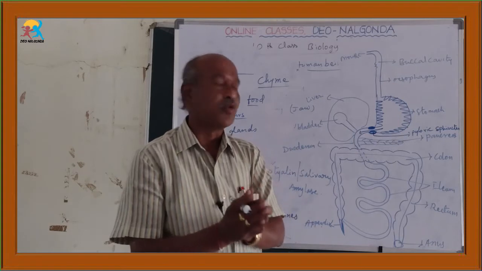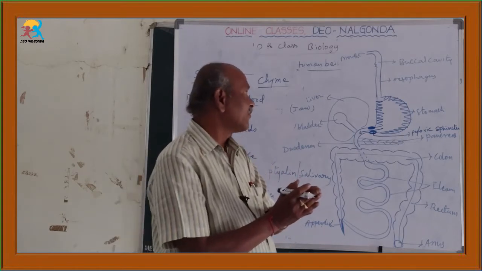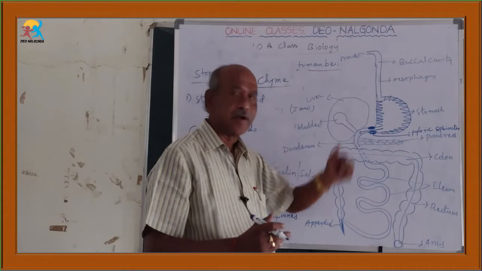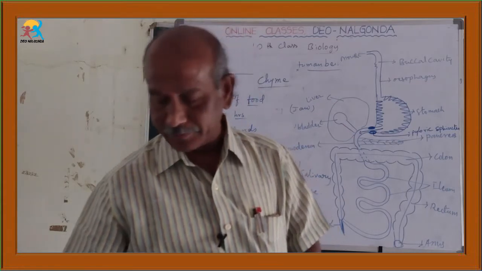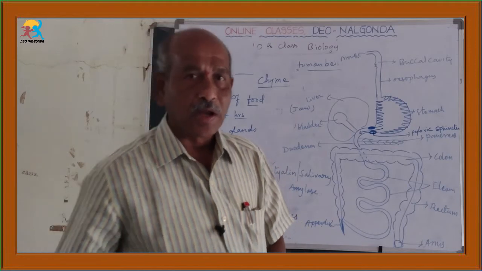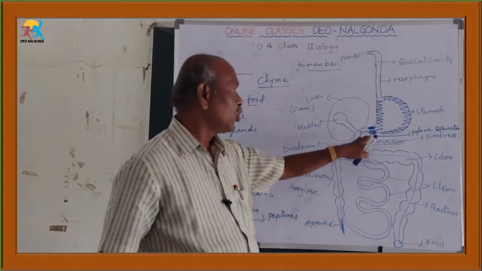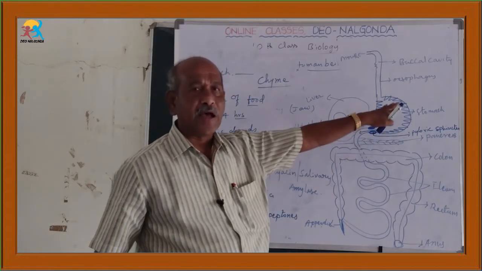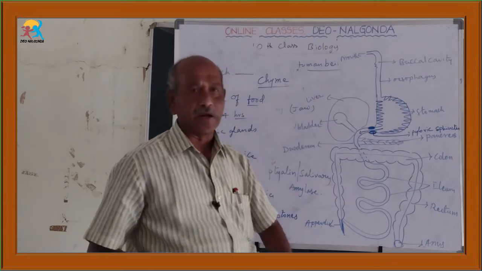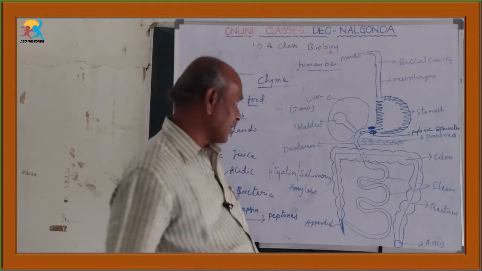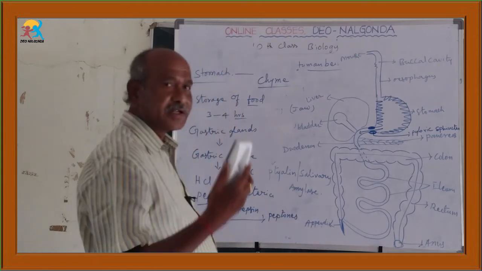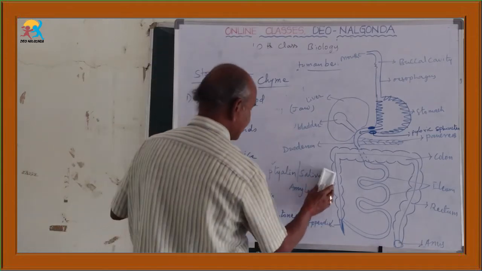Whenever the acidic chyme comes and attaches to the pyloric sphincter, the sphincter dilates. By that, some amount of food, whose nature is called chyme, enters into the next part, the small intestine. Like that, through the pyloric sphincter, the acidic chyme enters into the next part of the alimentary canal, that is the small intestine.